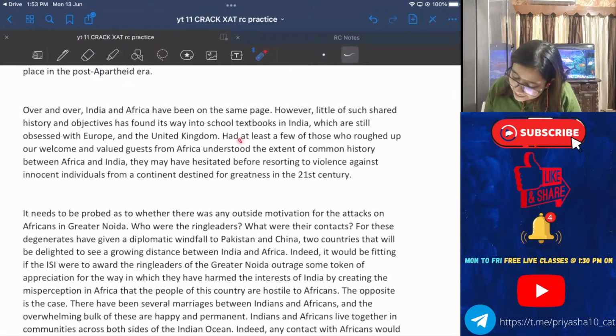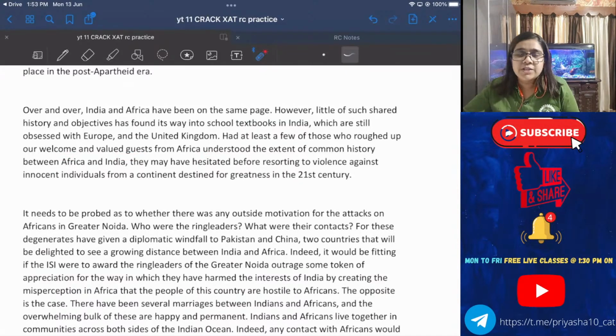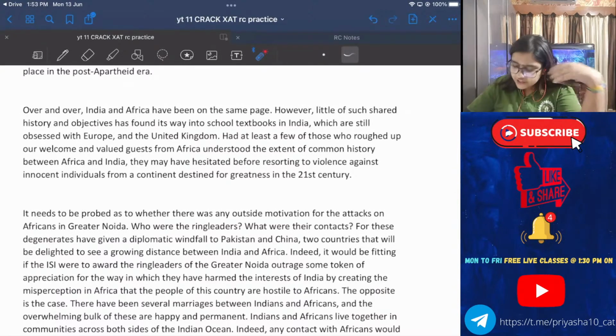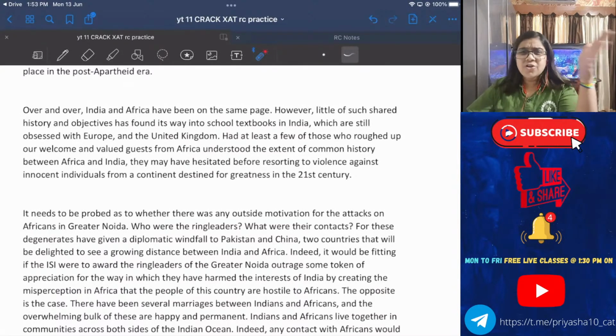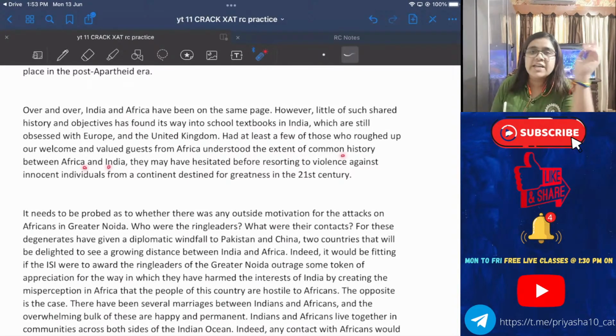Now, had at least a few of those who roughed up our welcome and valued guests from Africa understood the extent of common history between Africa and India, they may have hesitated before resorting to violence against the innocent individuals from a continent destined for greatness in the 21st century. They are talking about an incident which did not go well, with our valued guests from Africa. They did not understand the extent of common history between India and Africa.